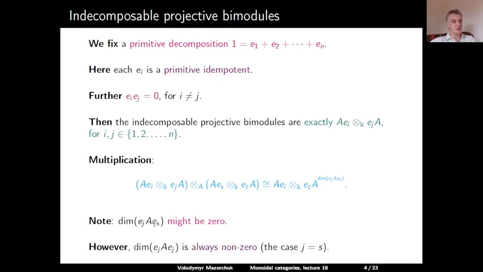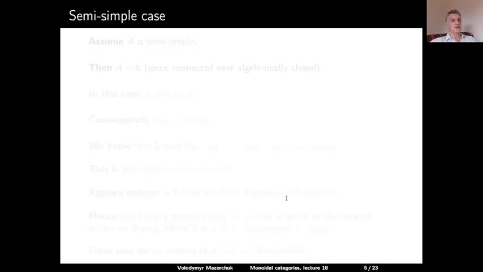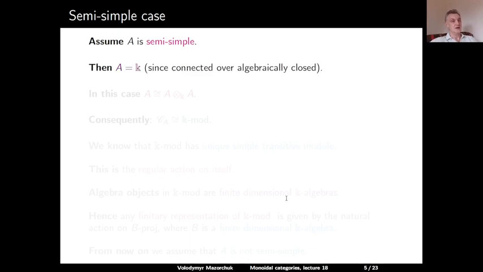However, if j is equal to s, then e_j is contained in e_jAe_j. So in this case, the space is always non-zero, and so this multiplicity is non-zero. Let us first briefly discuss the semi-simple case. If we assume that A is semi-simple, then A is isomorphic to K, because it's a semi-simple connected algebra over an algebraically closed field. In this case, the regular bimodule A is actually isomorphic to the projective bimodule A tensor over K A, because everything here is K.